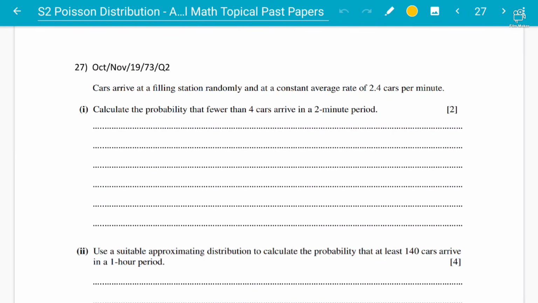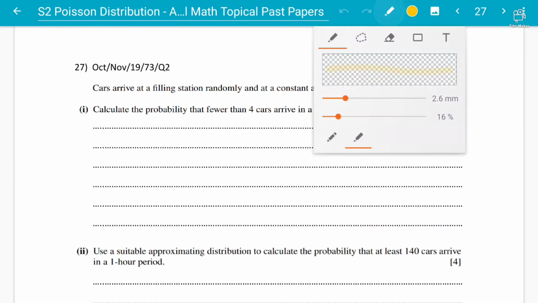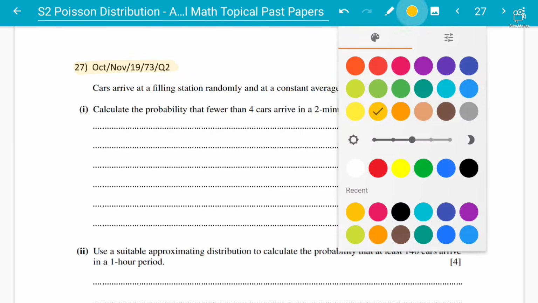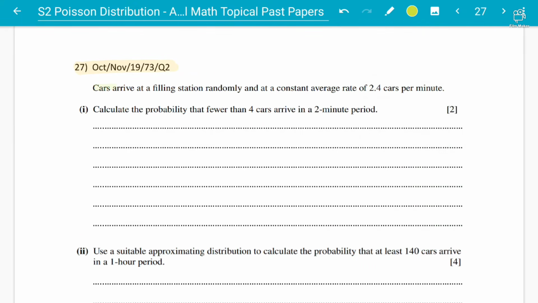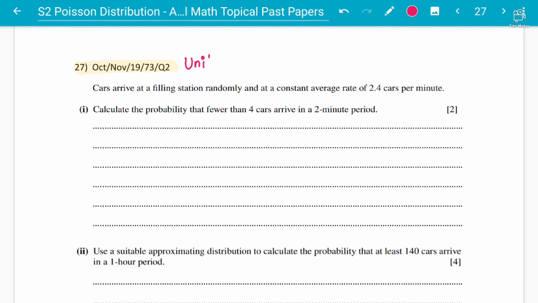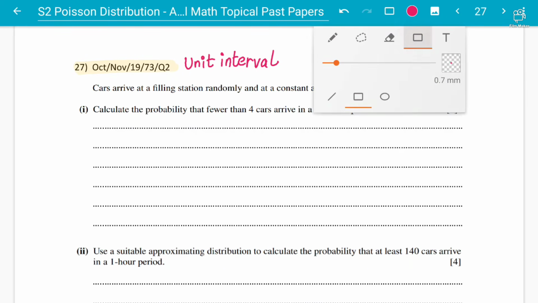Let's discuss another example, students, on the Poisson distribution chapter from 2019 Topical Past Papers. This is now October, November or winter 2019, paper 7, variant 3. As you know, it's now become paper 6 in recent times. Understand this importance: this question basically talks about the unit interval. As I was saying, you have to change the lambda. You will have to change your lambda when the unit is different. So let's read the question and understand what they are saying.